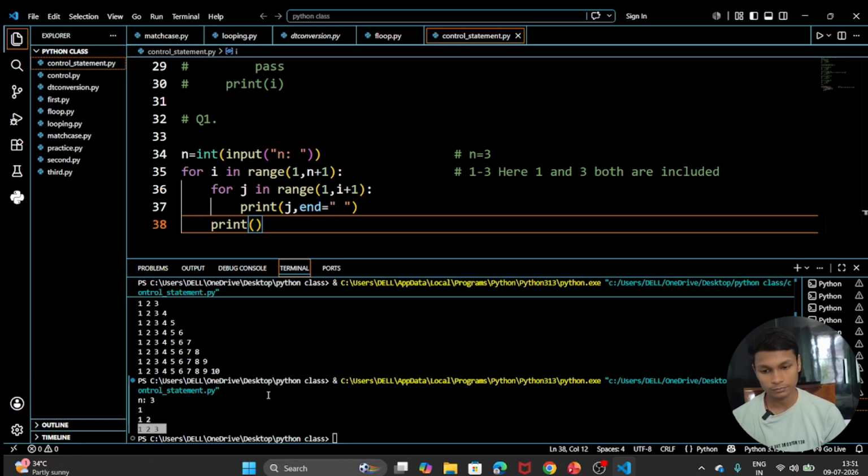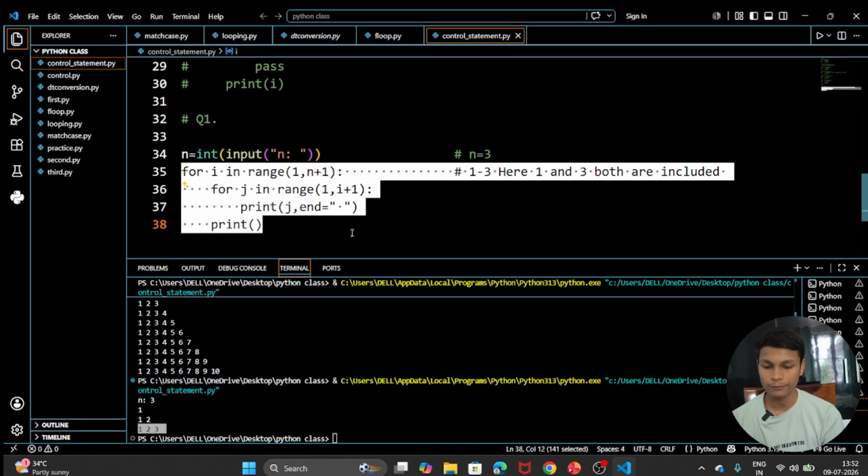Okay, a very simple type of code. If you understand how we print patterns, it gives you the experience so that you can solve or perform any type of code, because this nested loop is a very important thing.